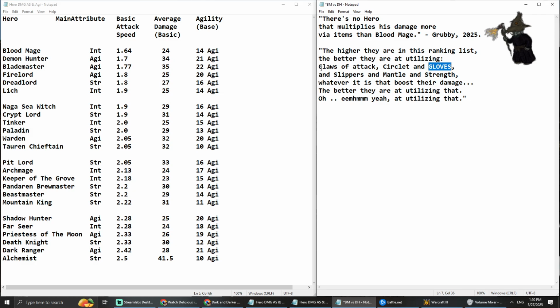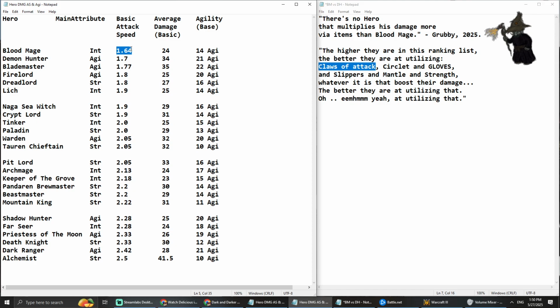Because if we're talking about Claws of Attack, then obviously when we're talking about added damage, we want the added damage on the fastest hero, obviously, right? Of course, in the game it works differently because they all have their own abilities, and obviously we're not using Blood Mage as an auto attacker.